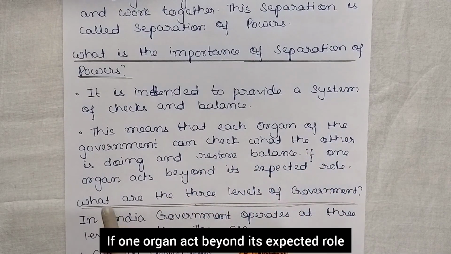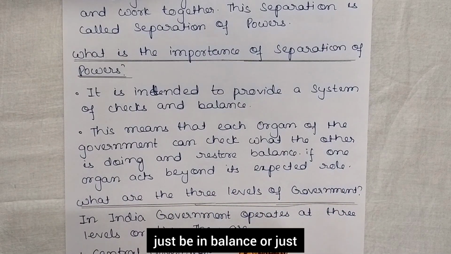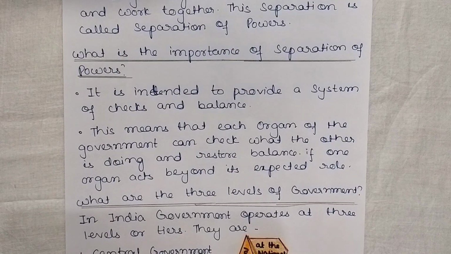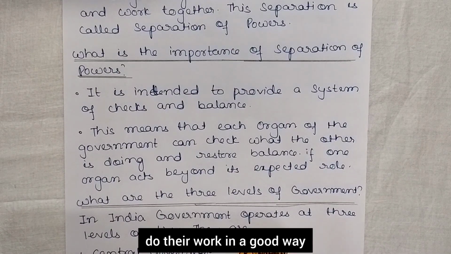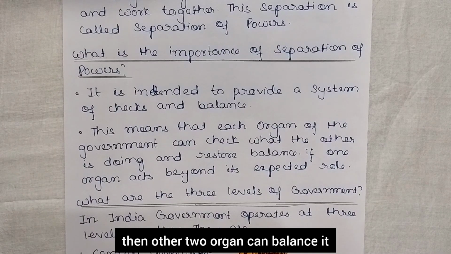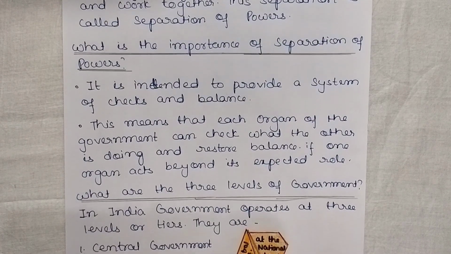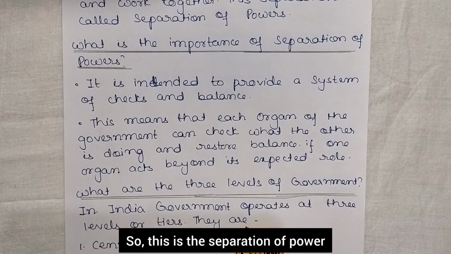Each organ can check what the other is doing and restore balance. If one organ acts beyond its expected role, or fails to do its work in a good way, then the other two organs can balance it. So this is the importance of separation of power.